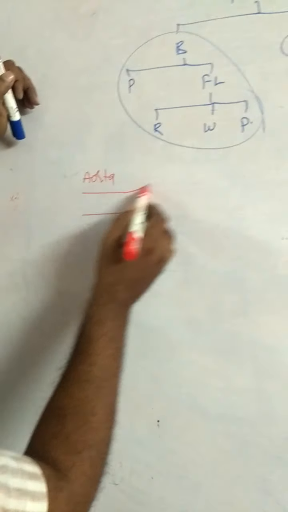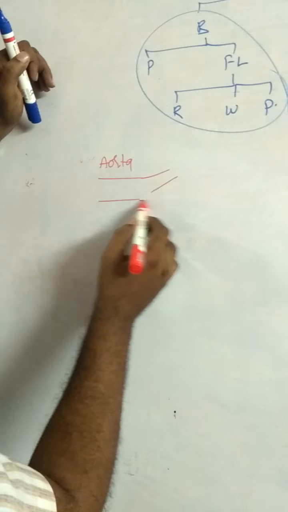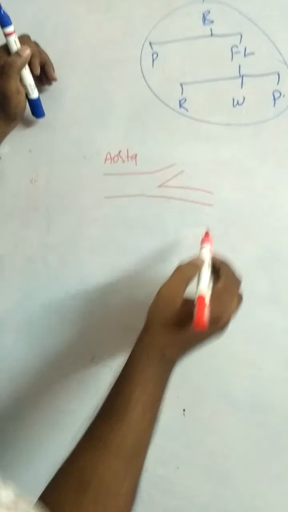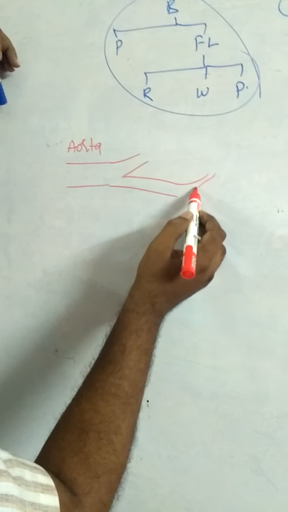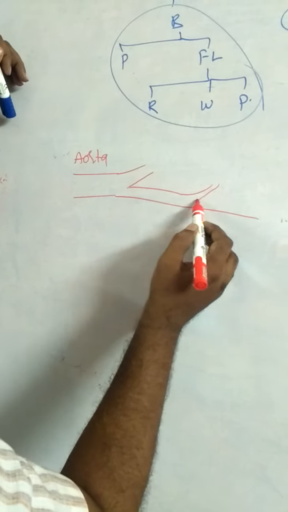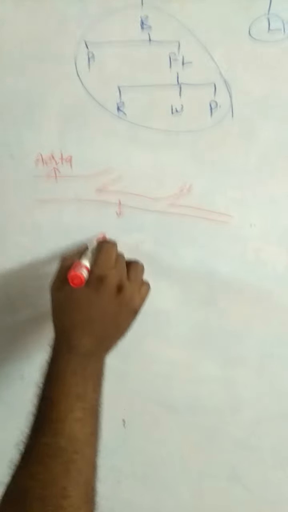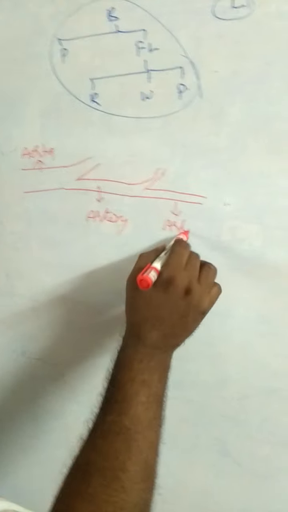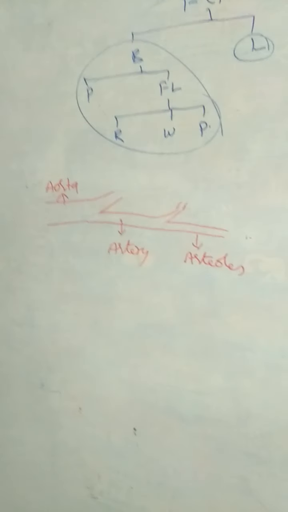Aorta gives branches. These branches are called arteries. Arteries give branches called arterioles.